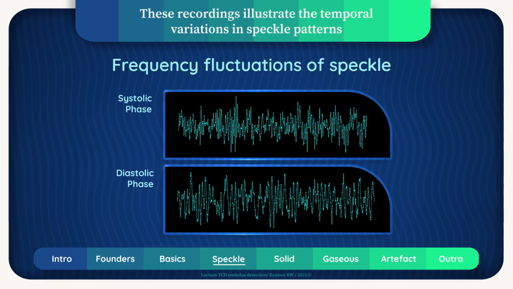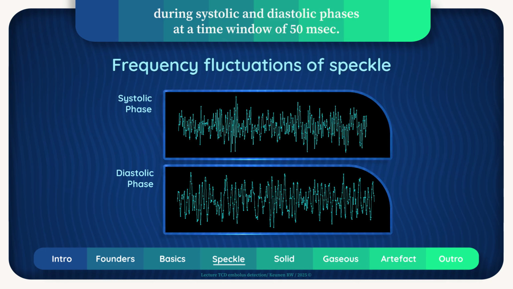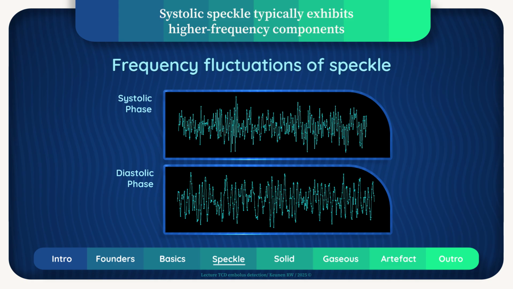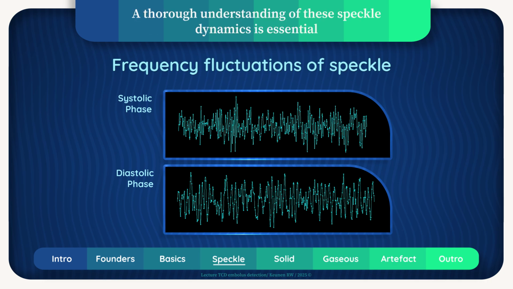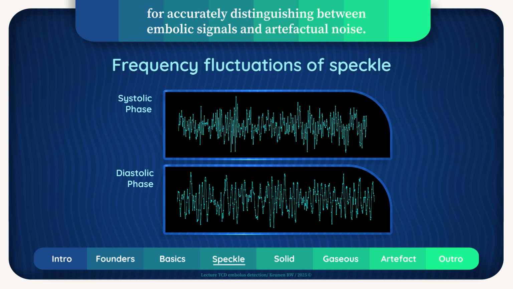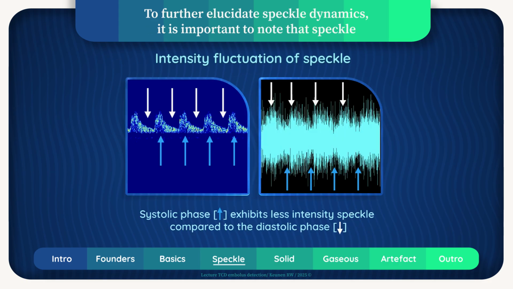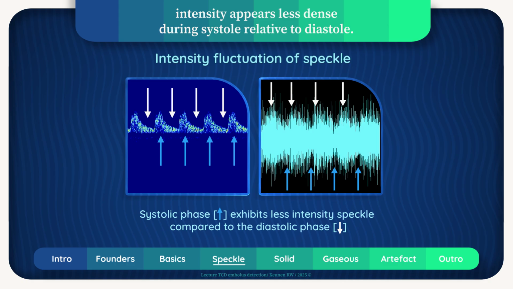These recordings illustrate the temporal variations in speckle patterns during systolic and diastolic phases at a time window of 50 milliseconds. Systolic speckle typically exhibits higher frequency components compared to diastolic speckle, a phenomenon attributable to the elevated blood flow velocities present during systole. A thorough understanding of these speckle dynamics is essential for accurately distinguishing between embolic signals and artifactual noise.